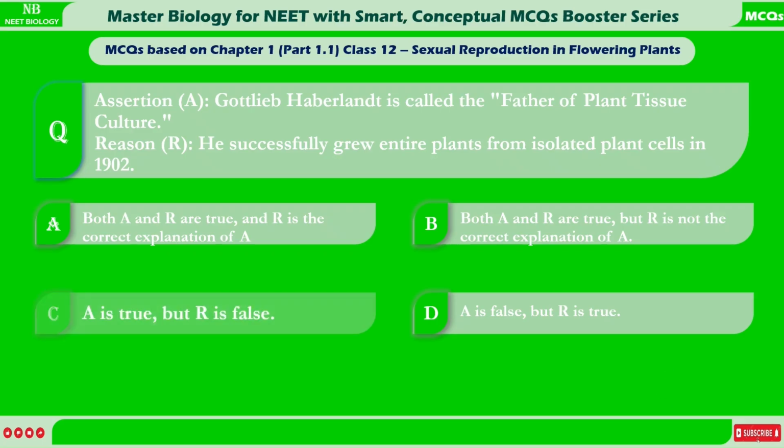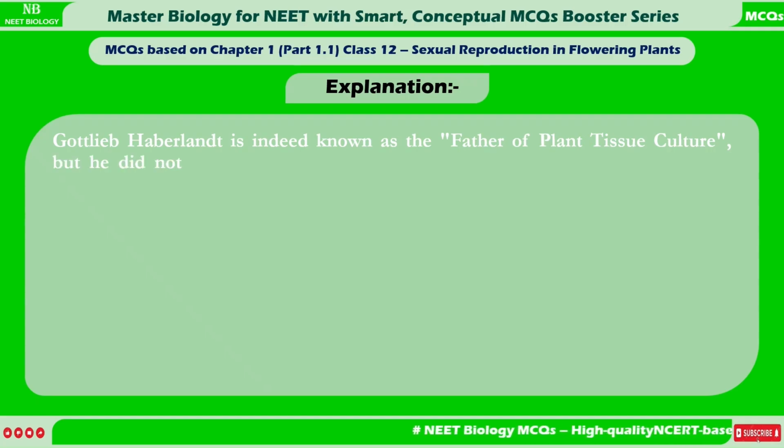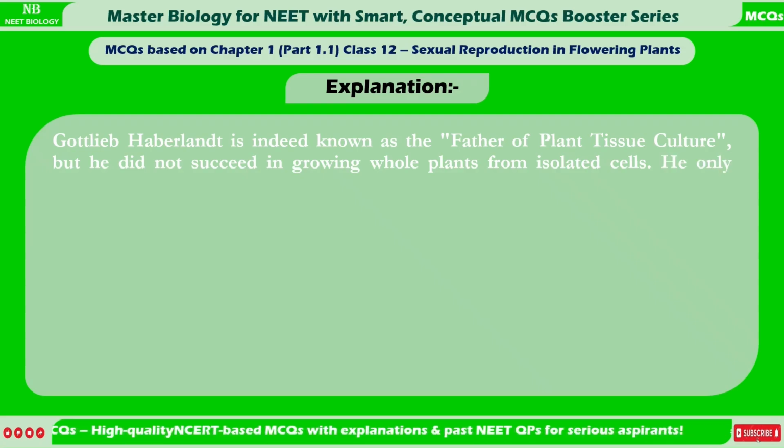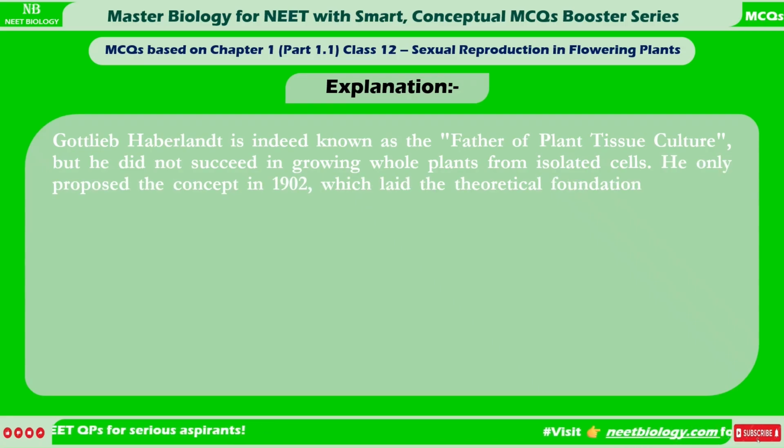Correct answer is C. A is true, but R is false. Explanation. Gottlieb Haberlandt is indeed known as the father of plant tissue culture, but he did not succeed in growing whole plants from isolated cells. He only proposed the concept in 1902, which laid the theoretical foundation for future developments.